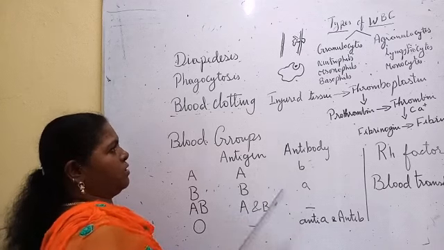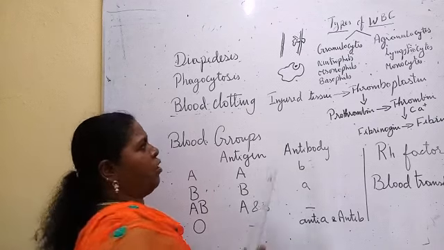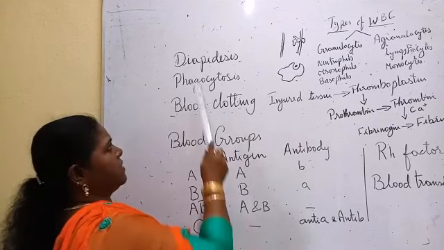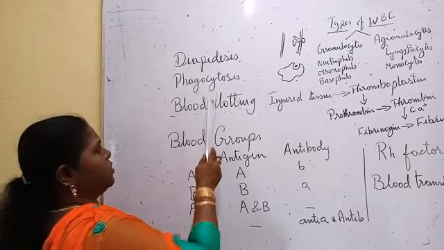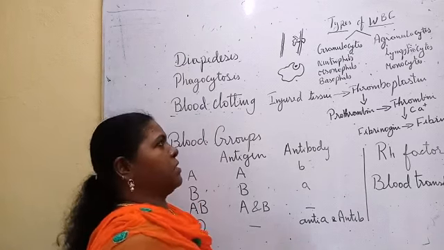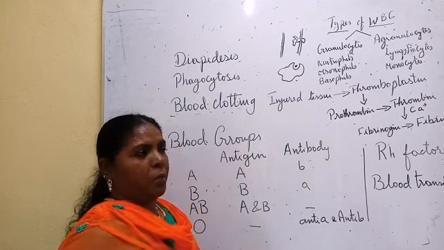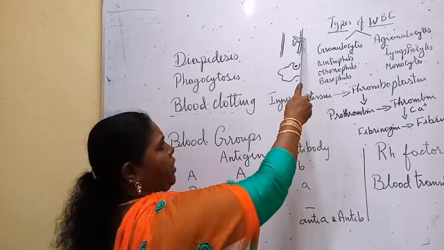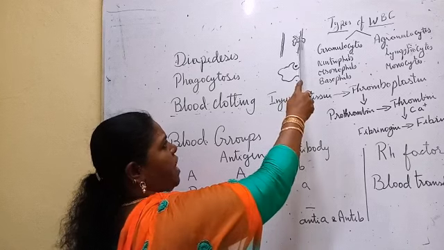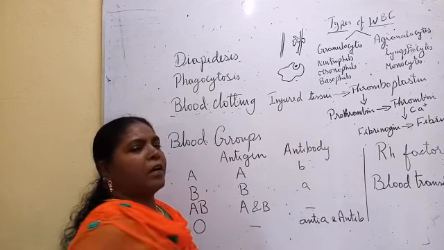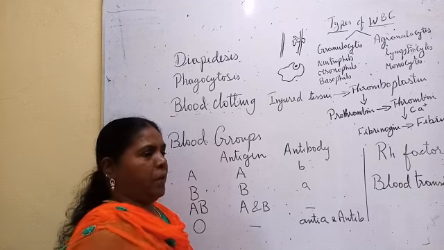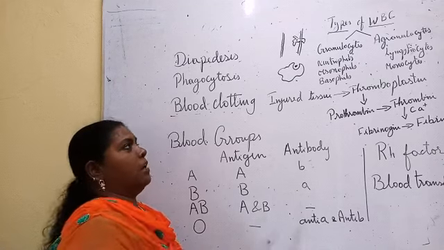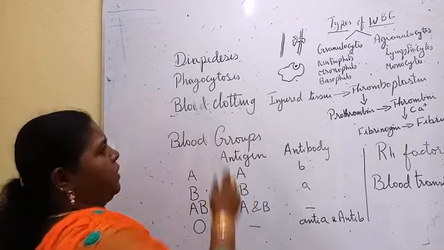So here we are going to see two peculiar functions of WBC. One is diapedesis, the other one is phagocytosis. Diapedesis: WBCs are amoeboid in shape. With the help of pseudopodia, they squeeze out through the blood vessels, blood capillaries. This process is called diapedesis.